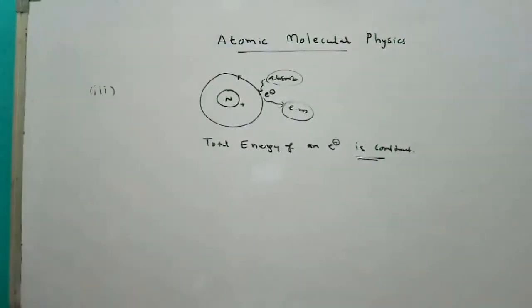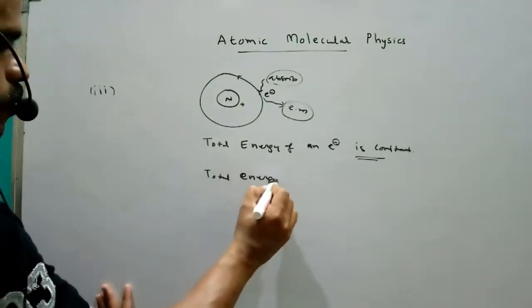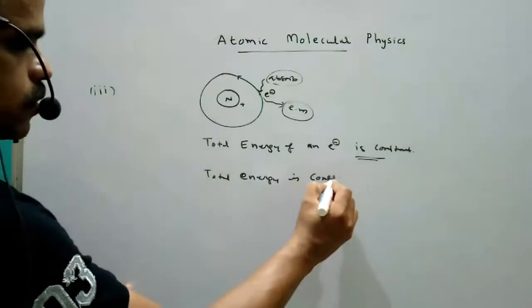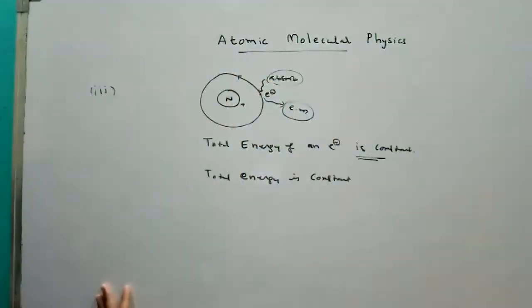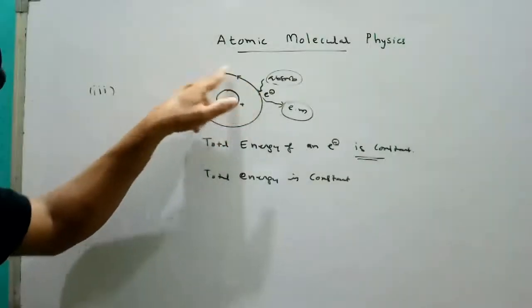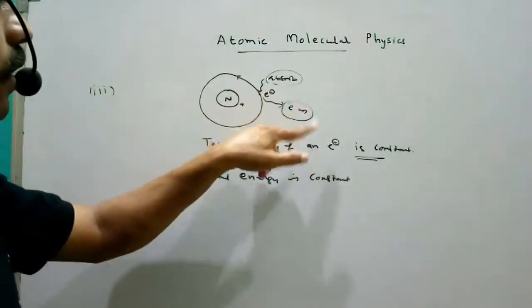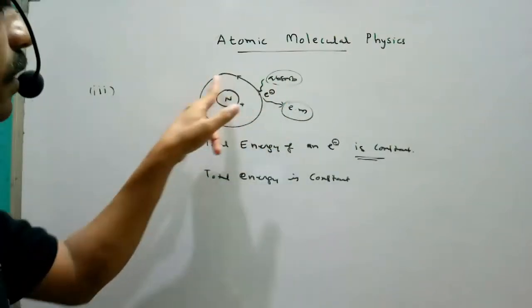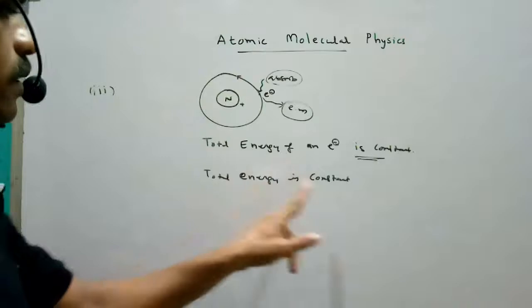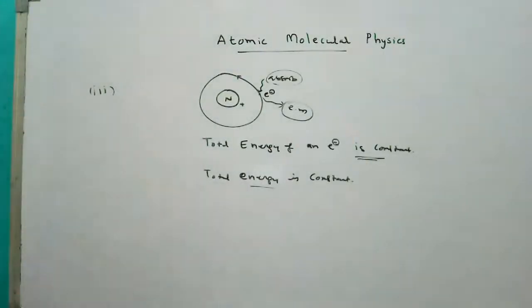From the third postulate, total energy is constant while it is revolving in an orbit. The electron is revolving in this particular orbit, it is not emitting radiation, it is not absorbing radiation. That means the total energy of that electron in an orbit is constant. This is the third postulate.